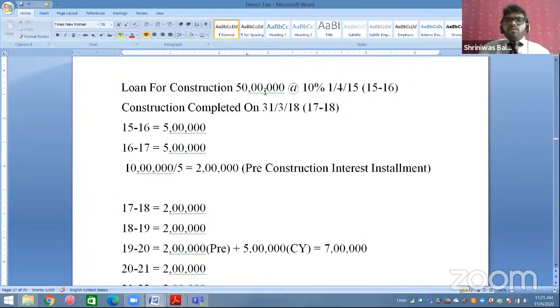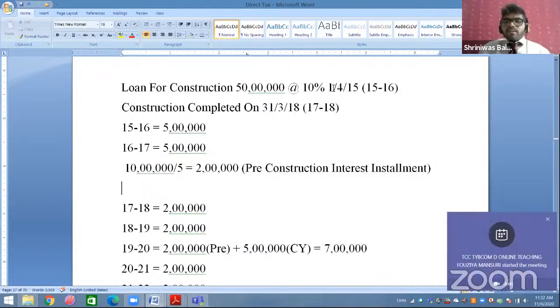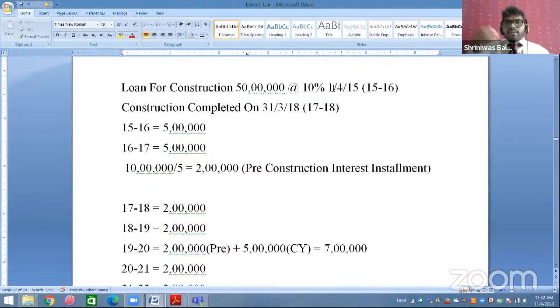For example, you have taken a loan of rupees 50 lakh at the rate of 10%, which is taken on 1st April 2015. 1st April 2015 means this is the year 15-16. Okay. And your construction has been completed on 31st March 2018, that is 17-18. So before completing the construction, whatever interest you paid, that total interest you have to take in 5 equal installments. So 17-18 को construction complete हुआ, उसके पहले means 15-16 and 16-17. So 15-16 you paid 5 lakh, 16-17 you paid 5 lakh.